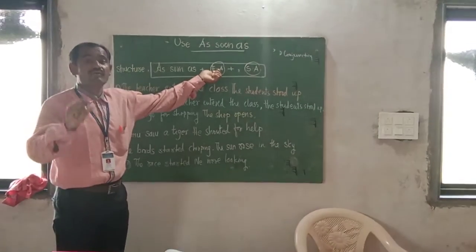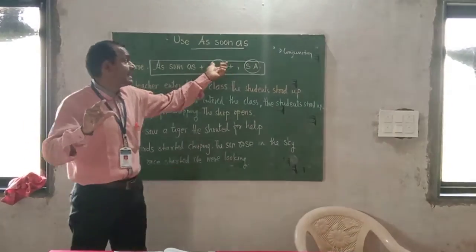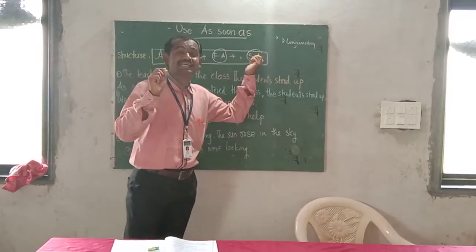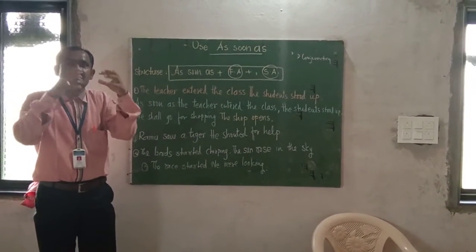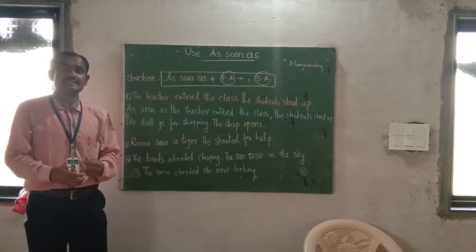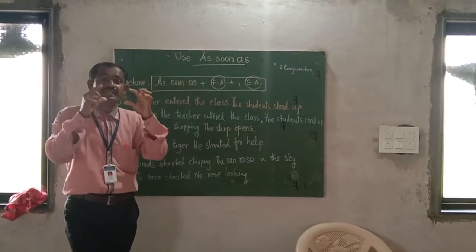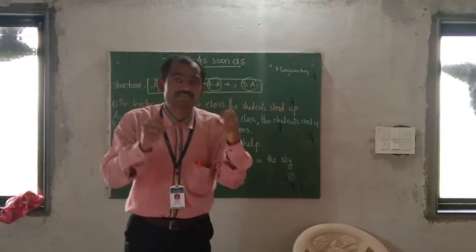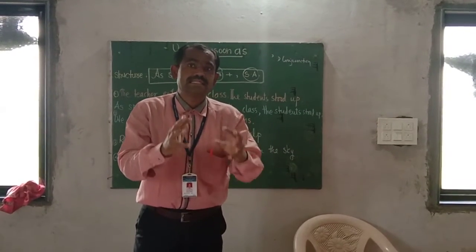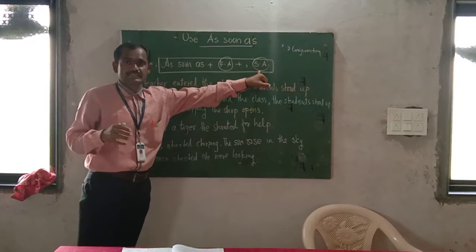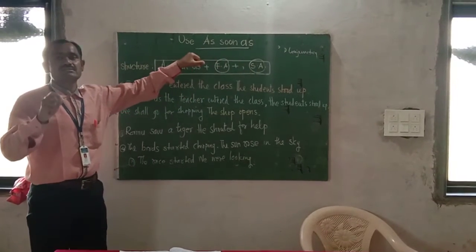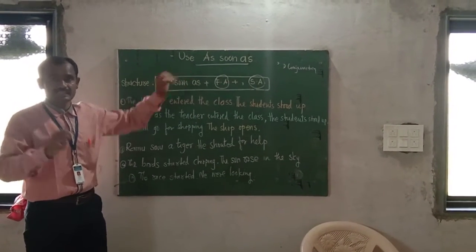FA stands for first action and SA stands for second action. Now when two actions happen alternately, with just a slight difference between the two actions, then in order to join these two actions, as soon as is utilized.